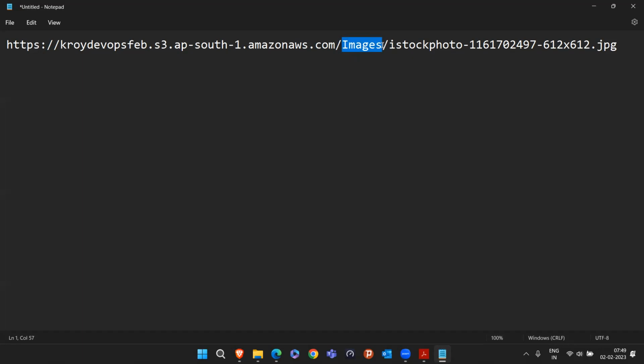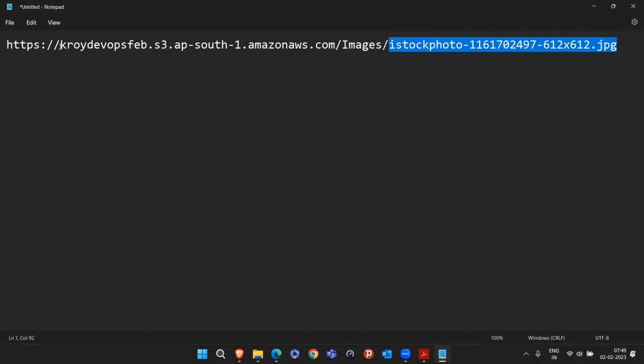Inside the bucket, what was our folder name? Images. Yeah, from there images is coming. And inside that, why this name? Because this is our image name. Okay, so this way, the URL is formed.